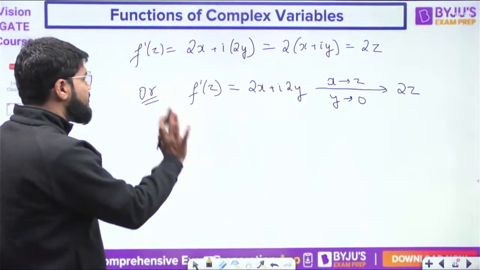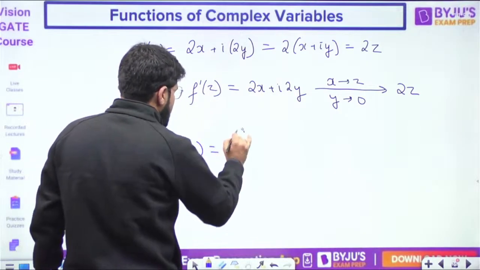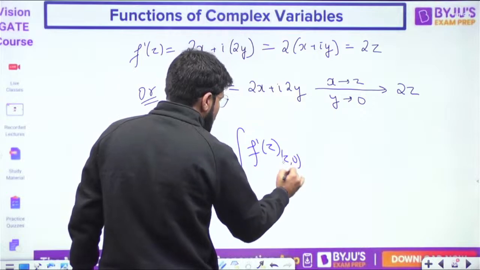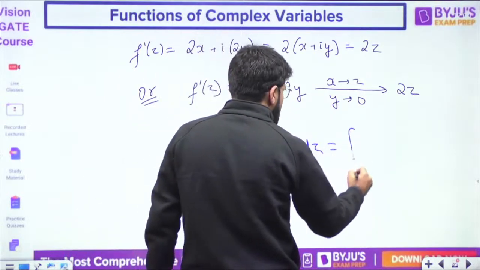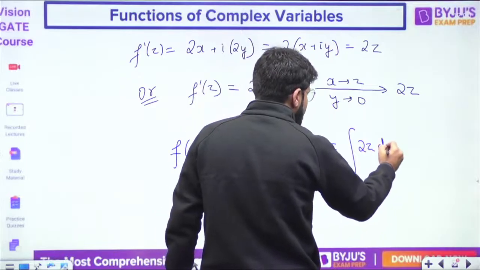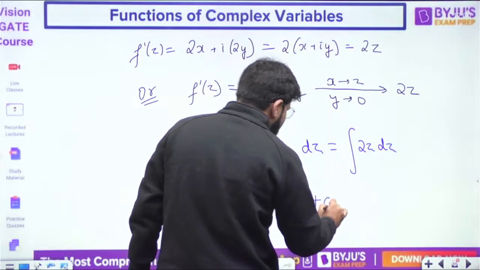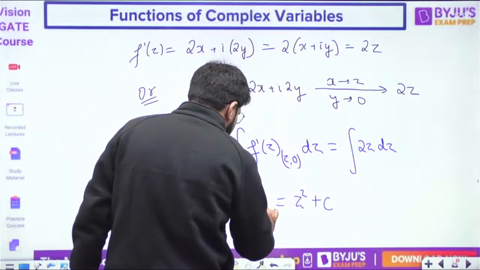So anyway f dash z is obtained, and once you have f dash z, what is fz? It is the integral of f dash z at the point z comma 0, that means after replacing x by z and y by 0. Now this is going to be an integral of the form 2z dz. What is the integral of 2z? Z square. But because it's an indefinite integral, plus c. I'll call the answer fz is equal to z square plus c.